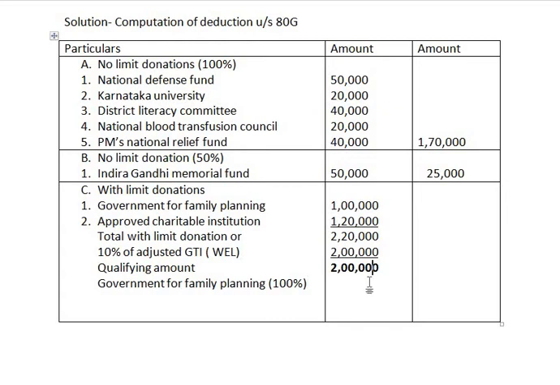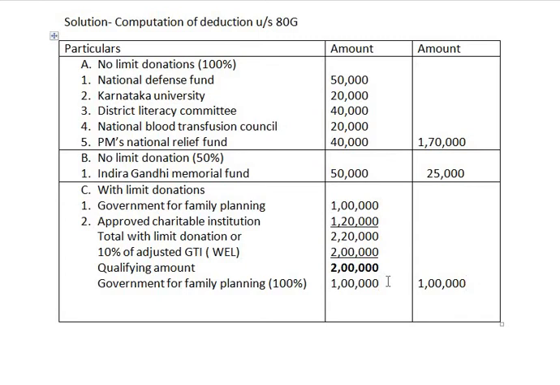The amount contributed by Jagannath to government for family planning is rupees 1 lakh. Directly take this 1 lakh rupees to the outer column as it is 100% qualified for deduction. We are taking those amounts to the outer column which are final.